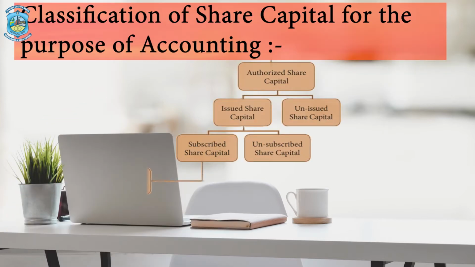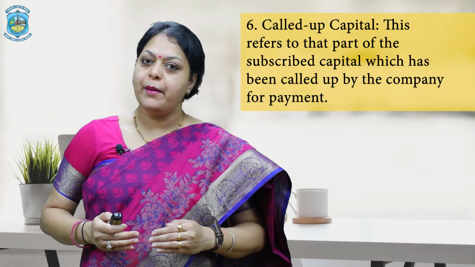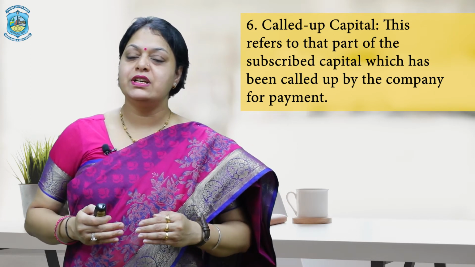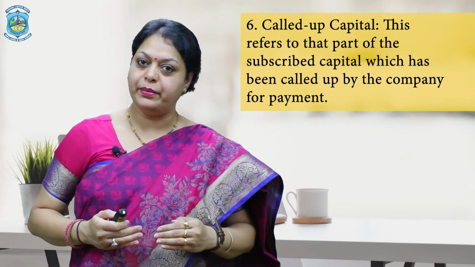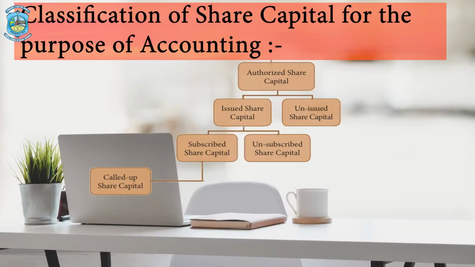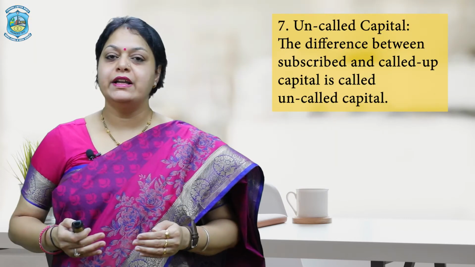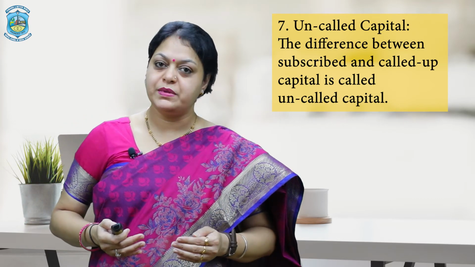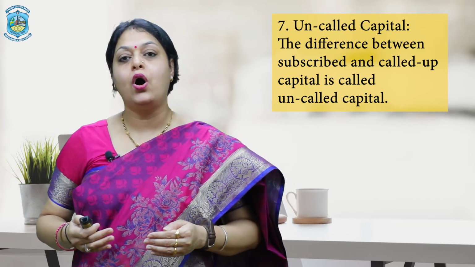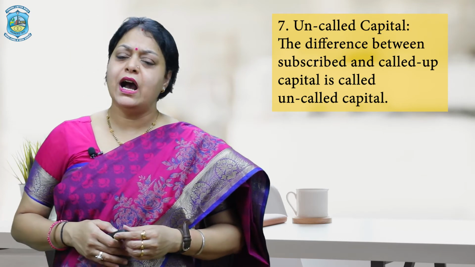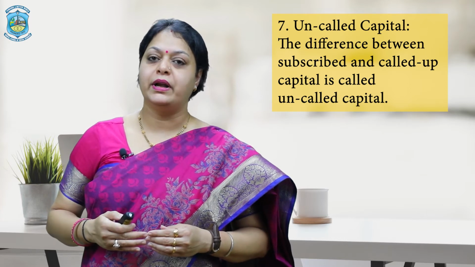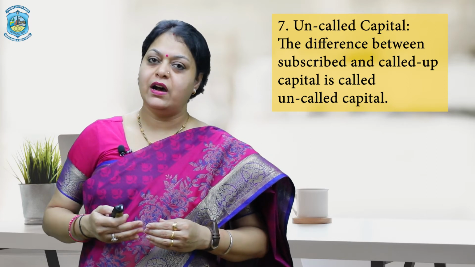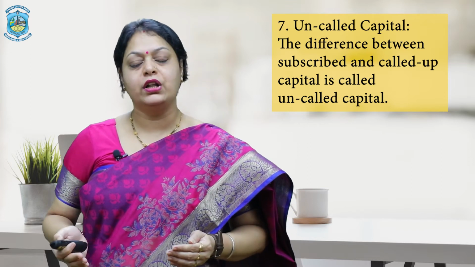Next is the called up capital. Called up capital is that capital which is a part of the subscribed capital called by the company for raising the fund. Next one is the uncalled capital, that is also a part of the subscribed capital which is not called by the company. Generally, company call the amount of shares in parts or in installments. So that installment can be covered under the called up capital and uncalled capital.